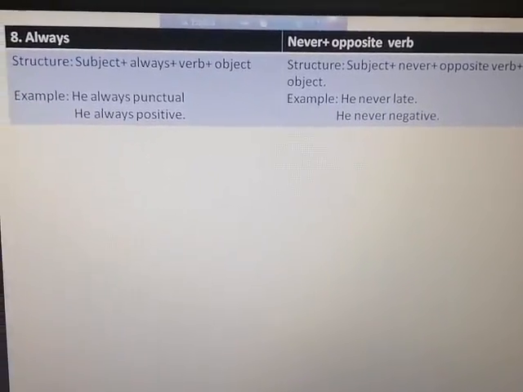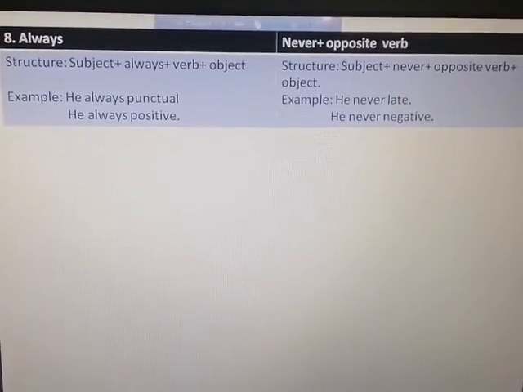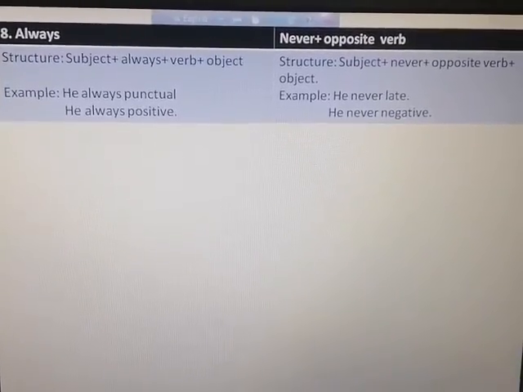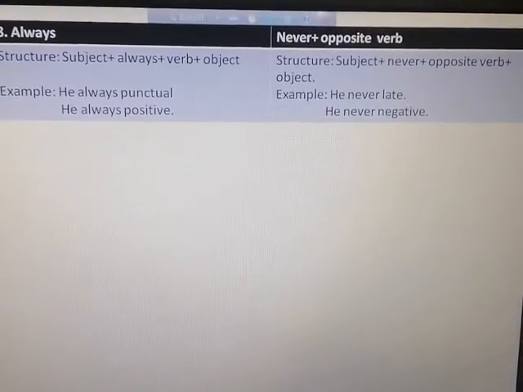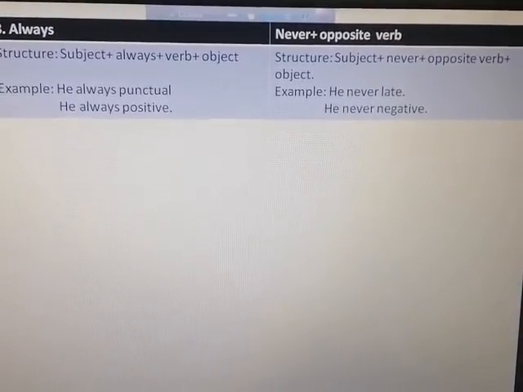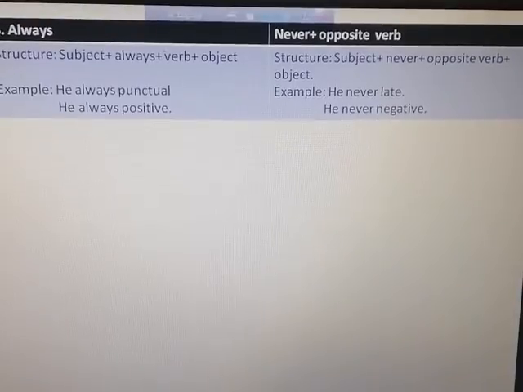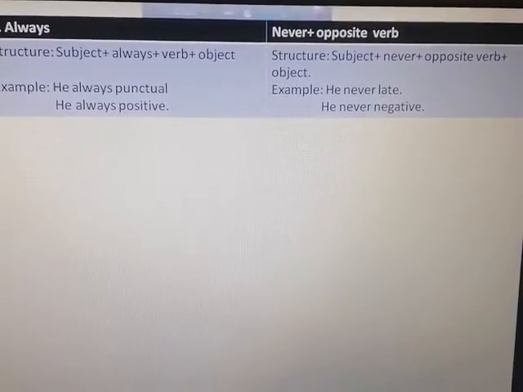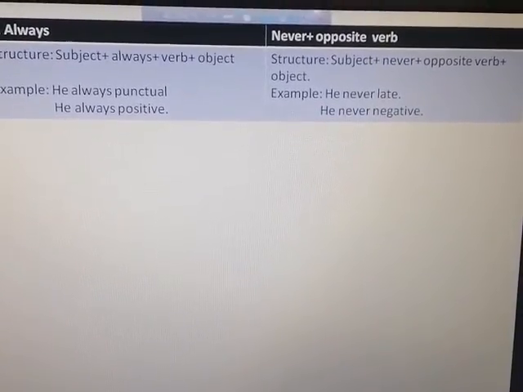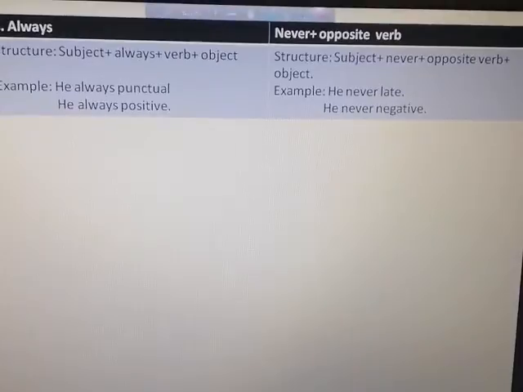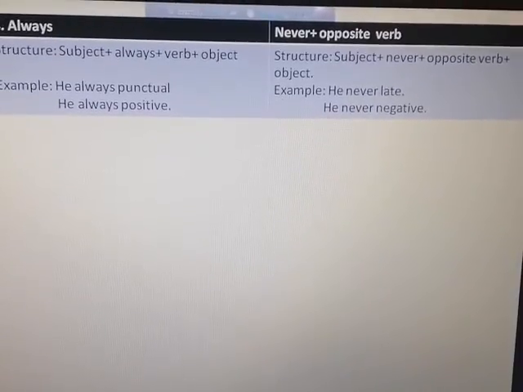So always is a positive, affirmative form, but the negative form is never plus the opposite word. He is always punctual, he is never late. He is always positive, he is never negative. So always is a positive form, never is a negative form.